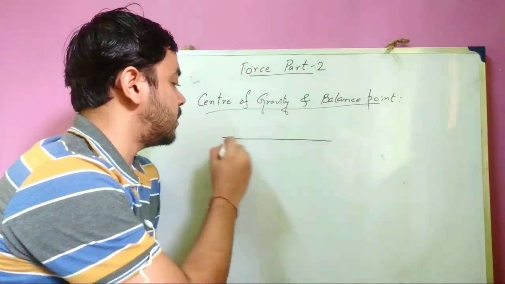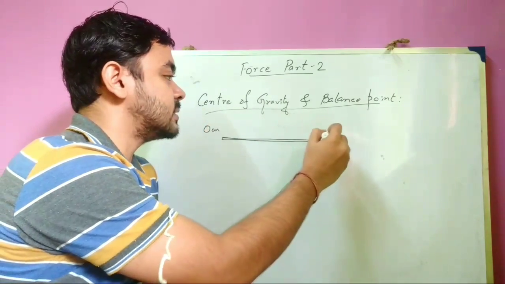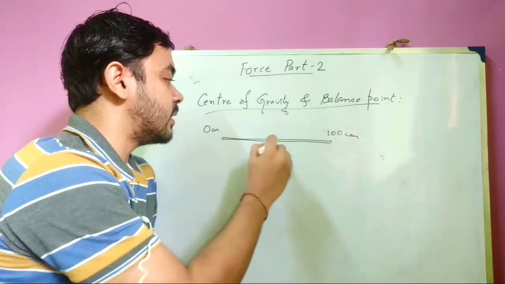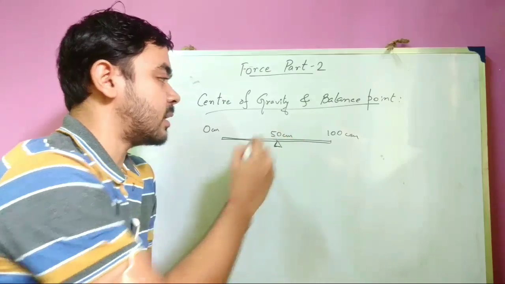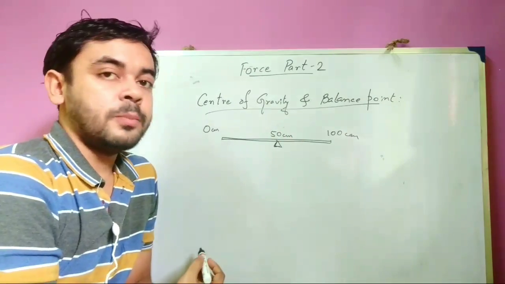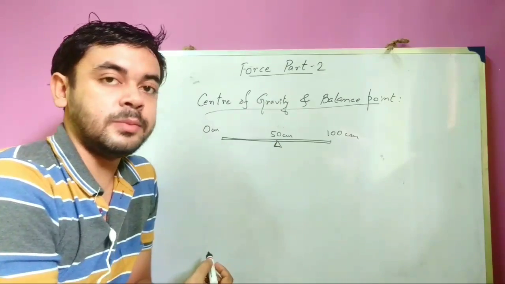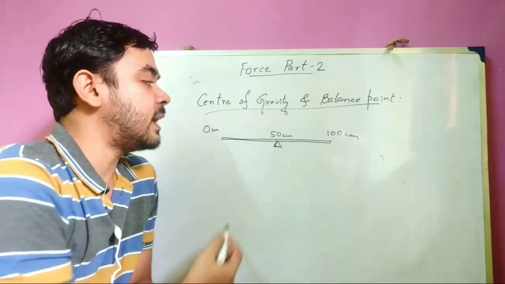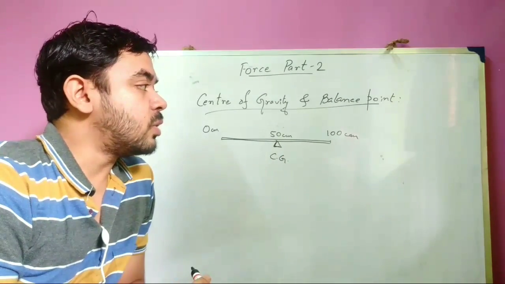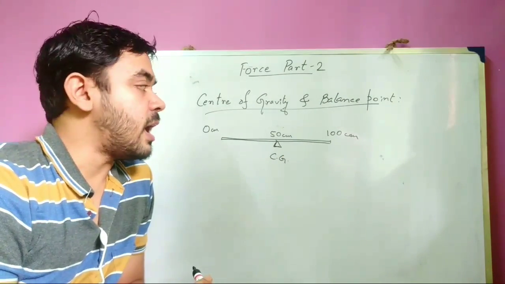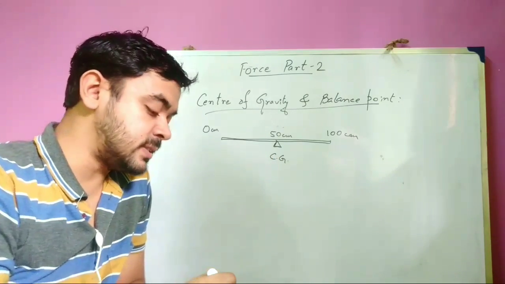Suppose this is a meter bar, meter rule. This is the 0 centimeter mark, this is the 100 centimeter mark, and a knife edge is placed at the 50 centimeter mark. This meter rule can be balanced at this knife edge at the 50 centimeter mark, because this is its center of gravity, CG. It is possible because the sum of the moments of the particles about this knife edge is 0.